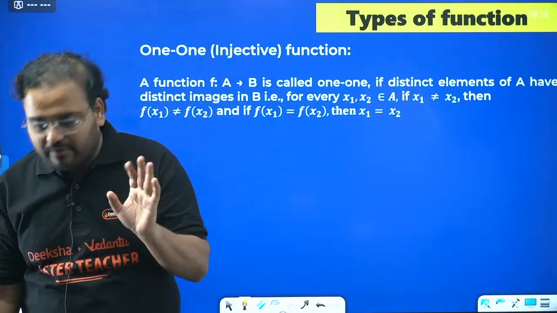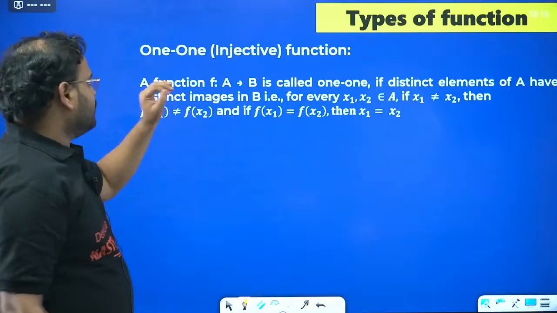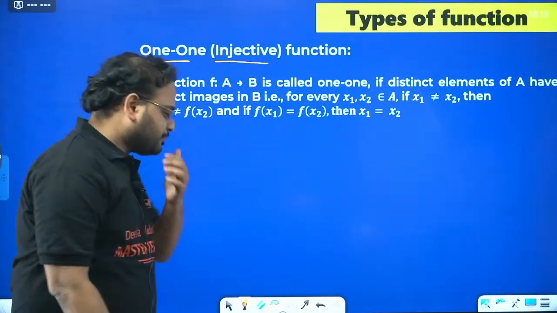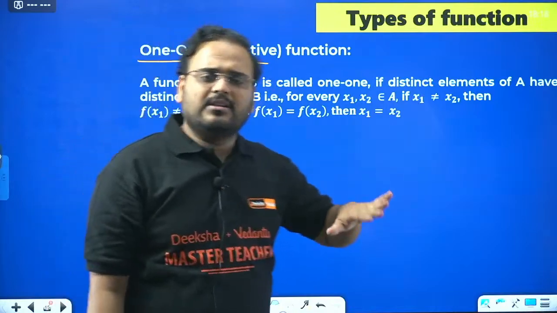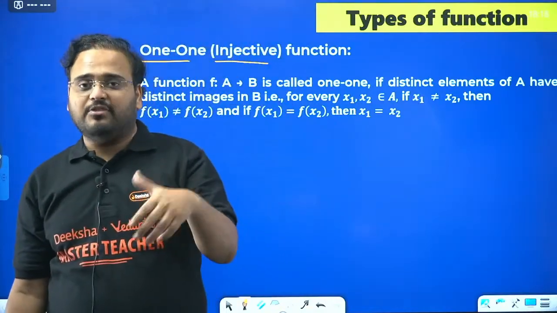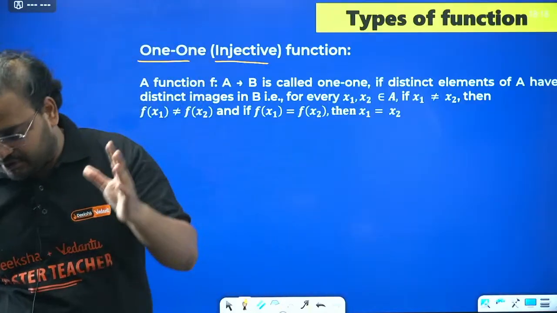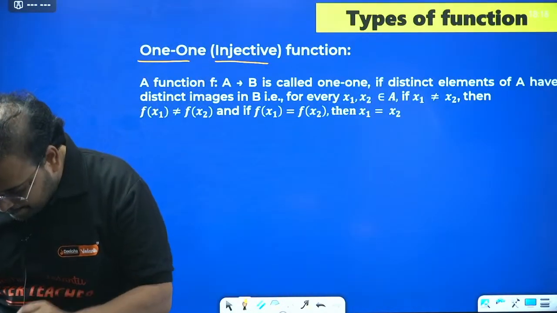We'll focus on those only. So, one-one function and injective: same name. In the question it is written as one-one function, or sometimes injective mapping or injective function. They mean the same thing.